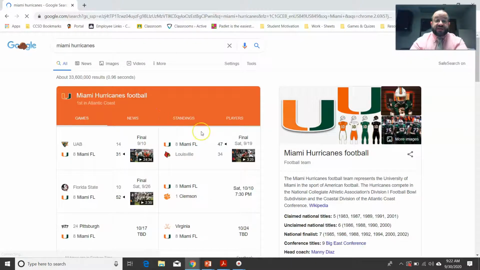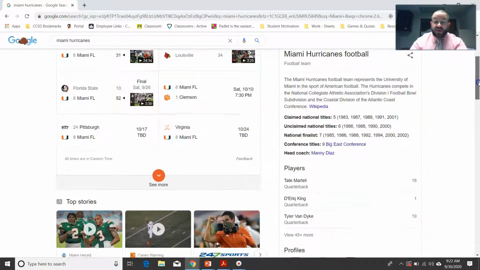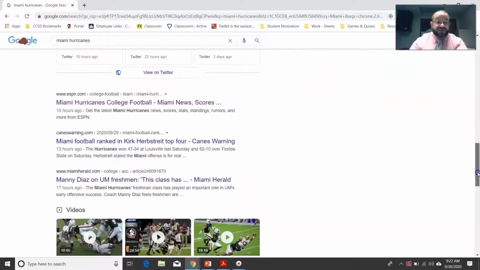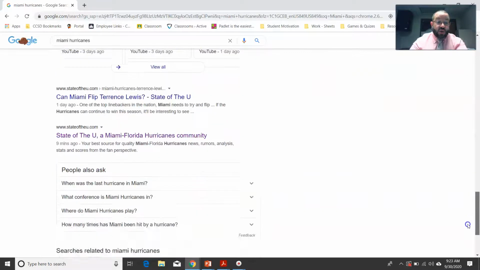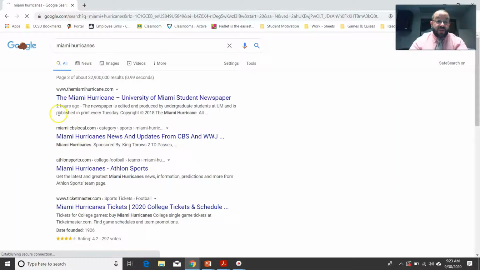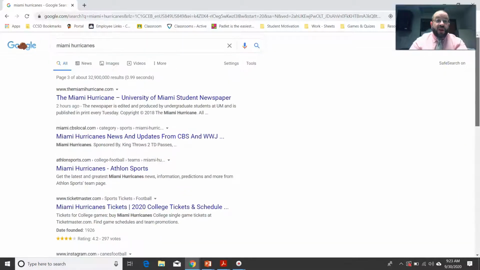We could see what the current score totals are, right? This is as of this date, September 30th of 2020. And you can see here that our upcoming game is against Clemson. You can see some basic history according to Wikipedia. You can see University of Miami Athletics, published 3 hours ago, and another published 18 hours ago to the internet. We can also see ESPN, Kane's warning 17 hours ago, 1 day ago, 9 minutes ago, and so forth. And as we continue to look down, let's say we go to page 3, we can see things that were published 2 hours ago. Hey, they got tickets on sale, and so on and so forth. So a lot of good information here.